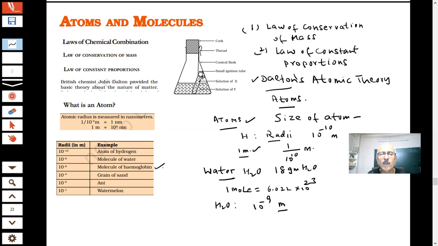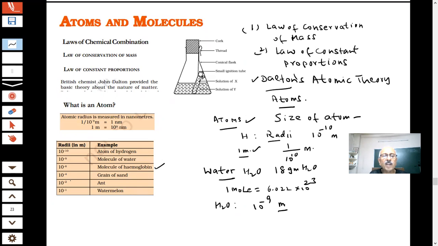Your blood has hemoglobin. Sir, it is present in blood. Then when you go for testing of the blood, they will tell you HB.